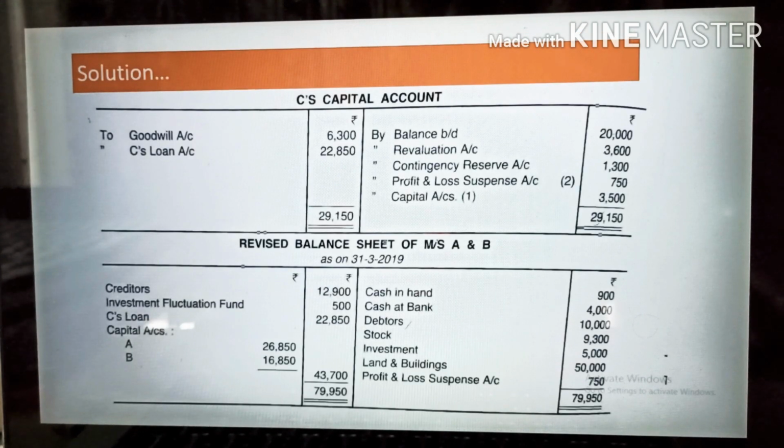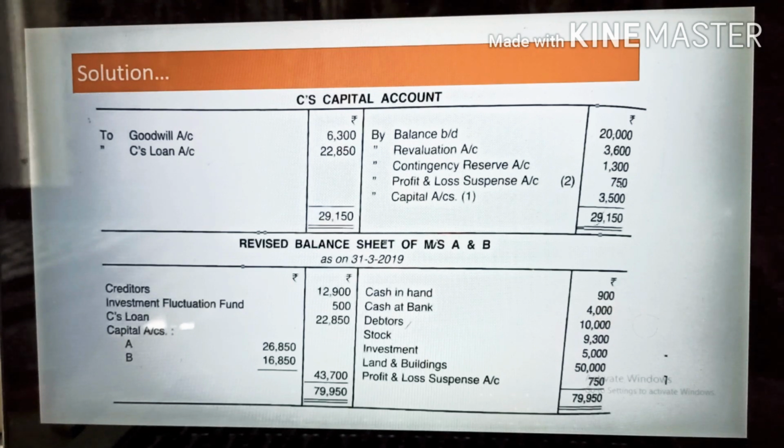So that profit we will write here, profit and loss suspense account, because this is the main point which we need to understand when a partner is retiring in the middle of the year. That year you have not yet decided the profit. That's why you need to create one suspense account. You take the average profit, and you find the 3 months profit, approx 750 rupees, that we have calculated.